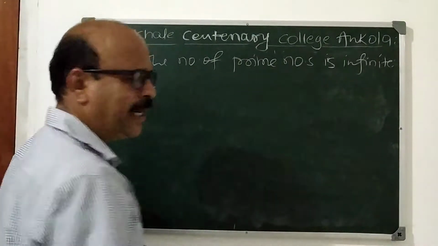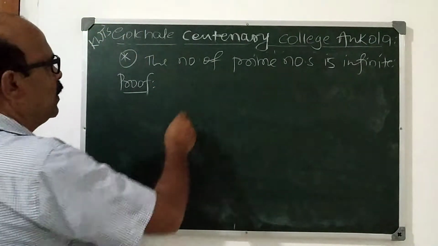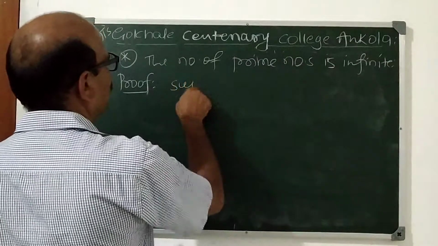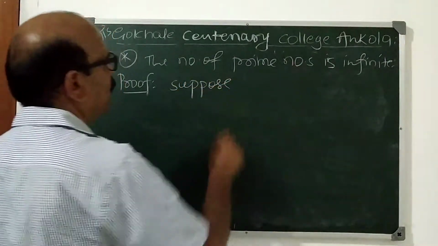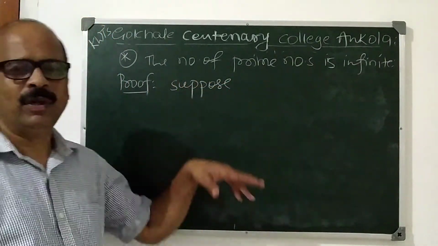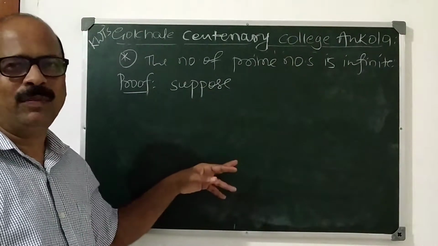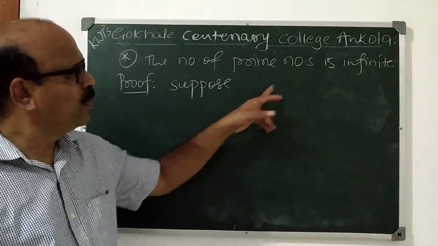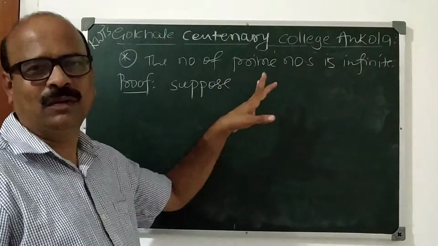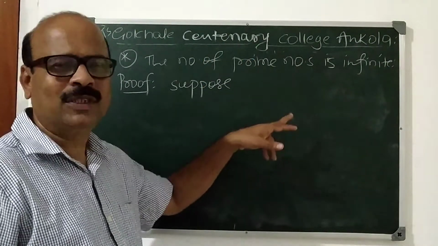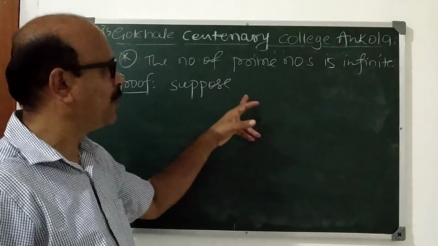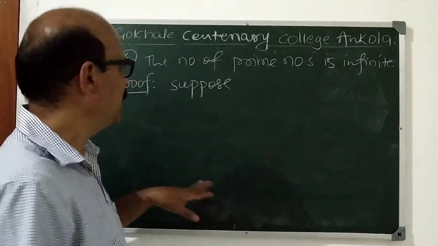Here also we prove by the contradiction method. First we suppose that there are only a finite number of prime numbers. We assume that there are only a finite number of prime numbers. Then we prove that our assumption is wrong. Therefore, the number of prime numbers must be infinite.